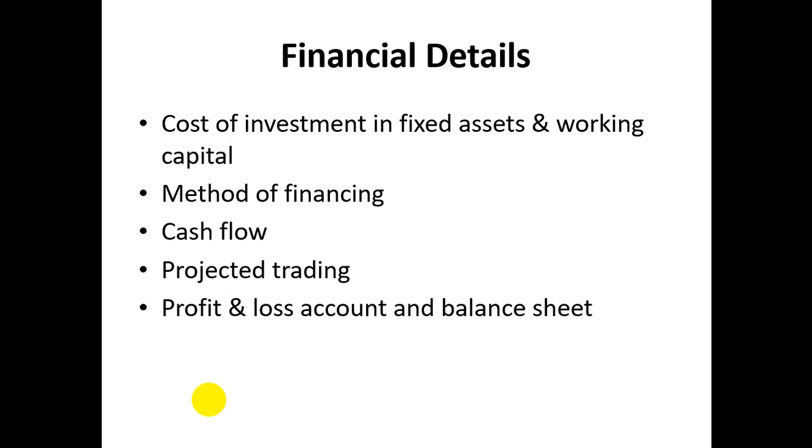Then the other one is method of financing. How are you going to finance? From internal sources such as family members or your own savings, or are you going to find external financing? Then cash flow: you have to prepare your cash flow. What is your cash inflow for every month? First you prepare monthly, then it is better to go for yearly as well, up to 5 years.